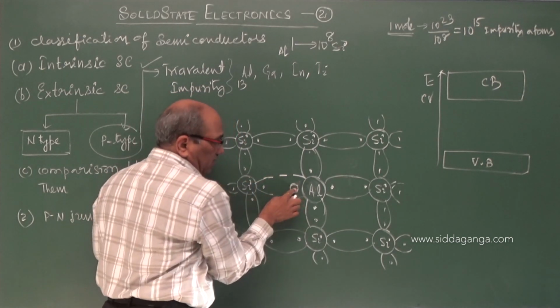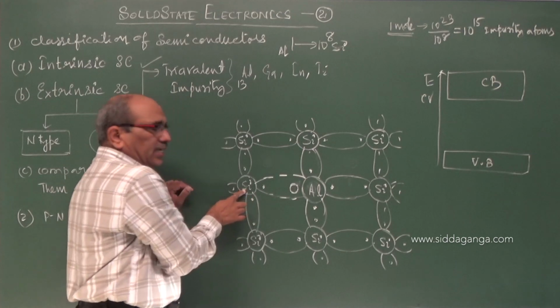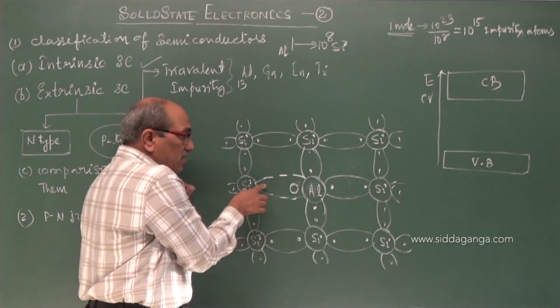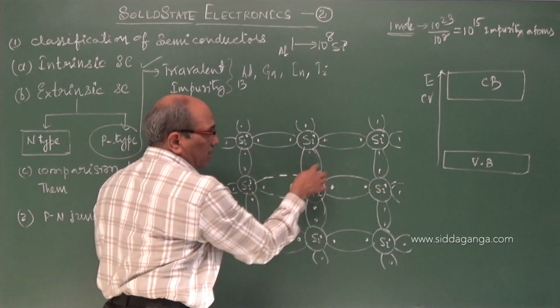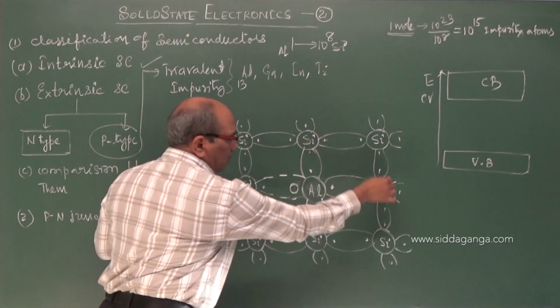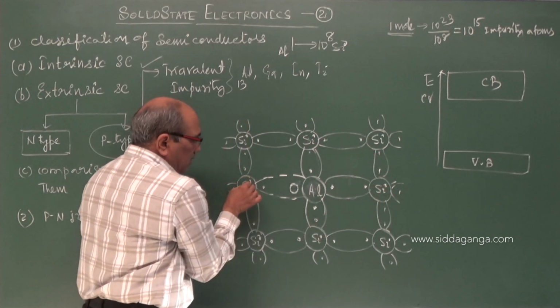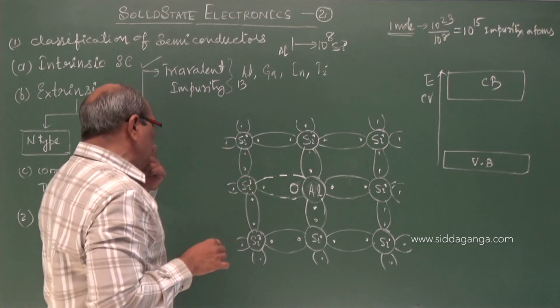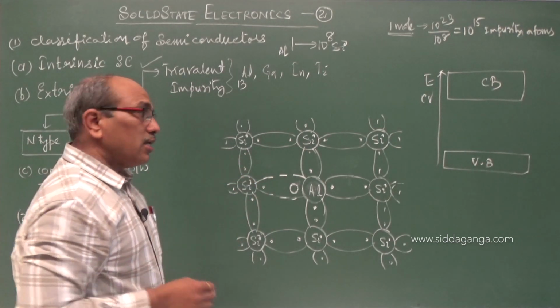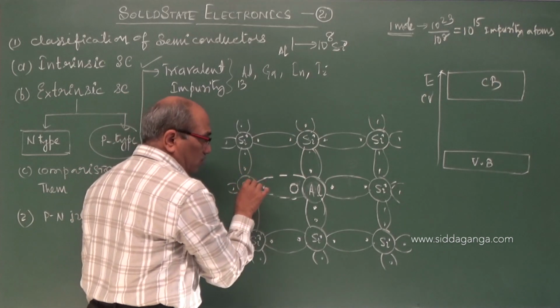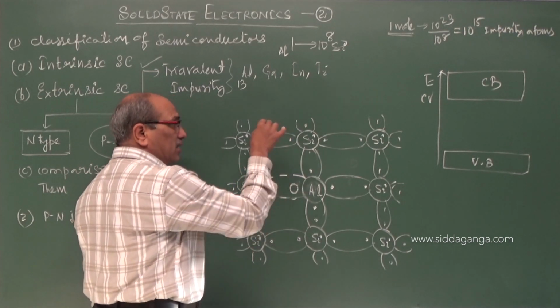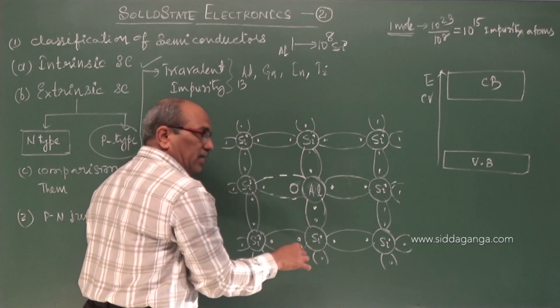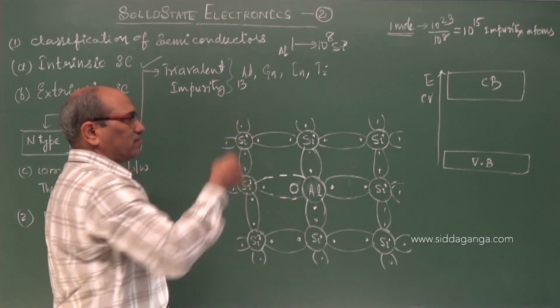Because of this vacancy, there is more instability for this silicon, which has an incomplete bond. These are happy, they have completed the bondings. Compared to these 3 silicon atoms, this silicon atom appears to be less stable. It wants to get stability by trapping an electron, either passing by or getting from the others.